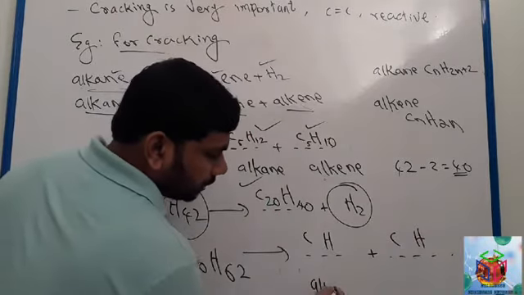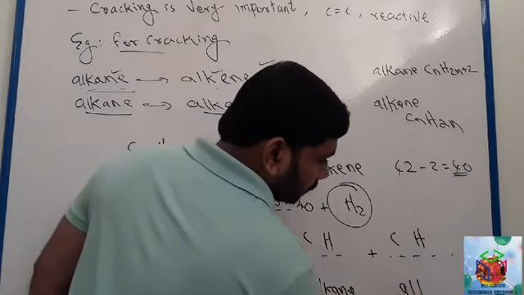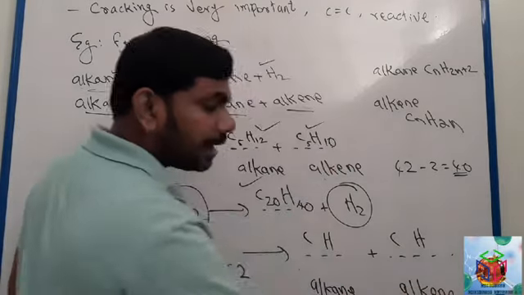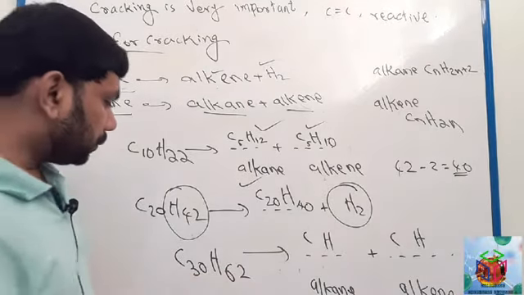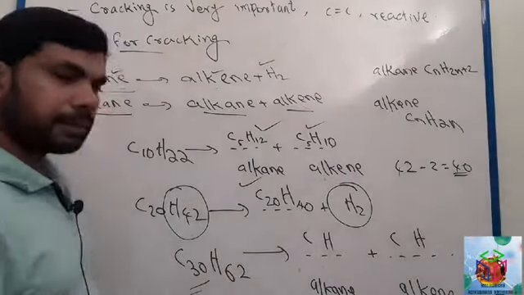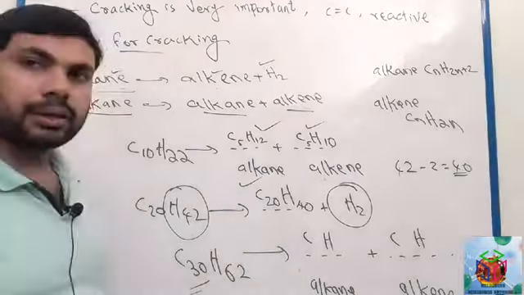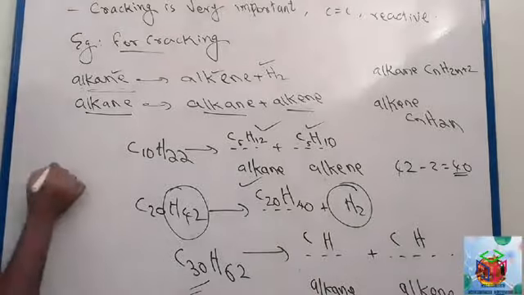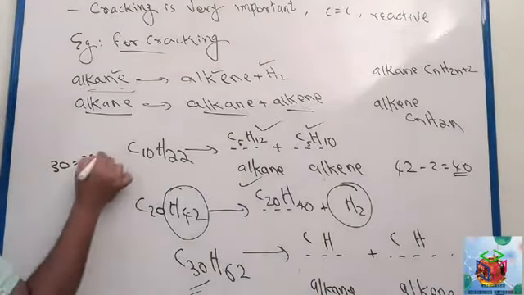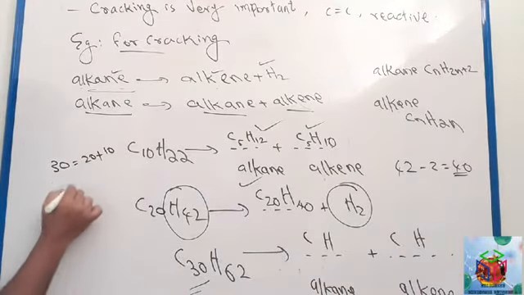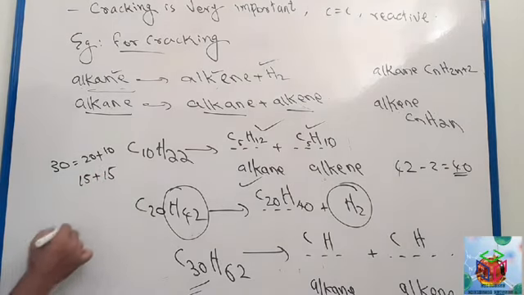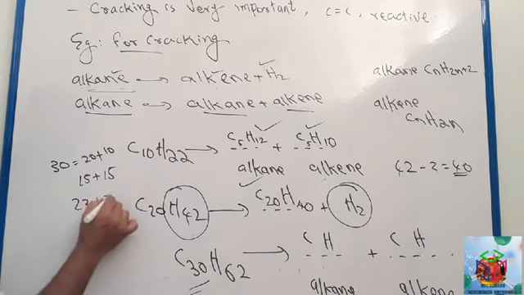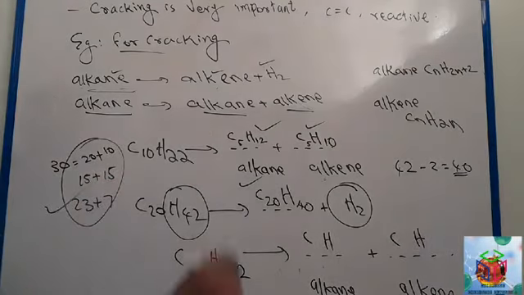One you write alkane, another one alkene. Here you have 30 carbon. This 30 you can write as 20 plus 10, or 15 plus 15, or 23 plus 7. You can write it any way.